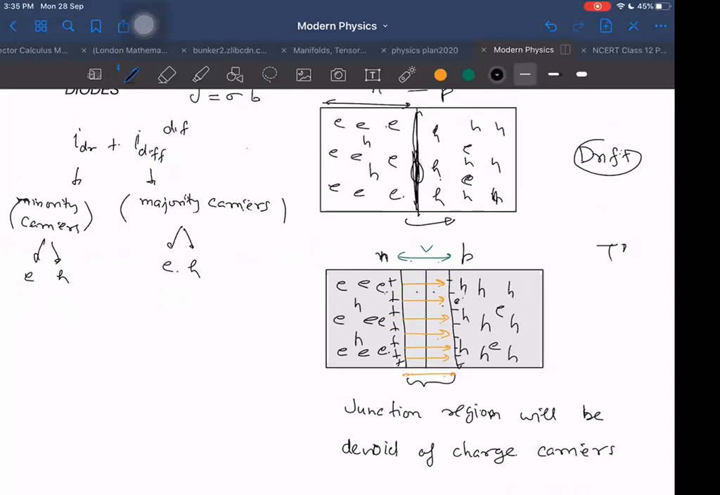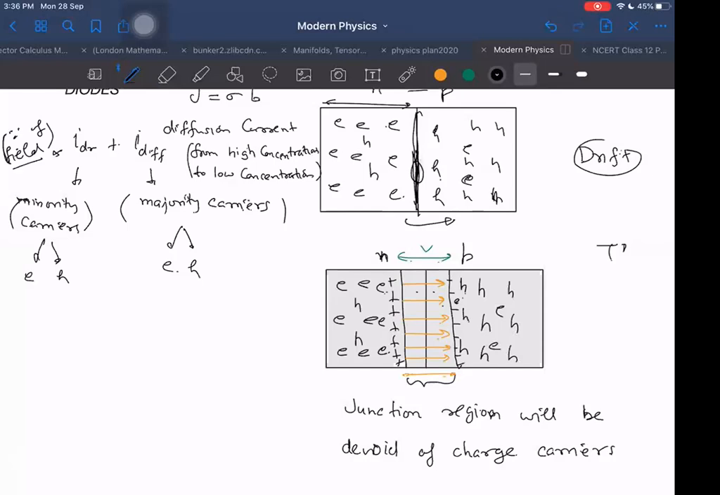Diffusion current flows from high concentration to low concentration region. These flow from high concentration to low concentration, and these are just because of the electric field. Who is applying that electric field? Nobody is applying. It is created in the junction itself automatically.